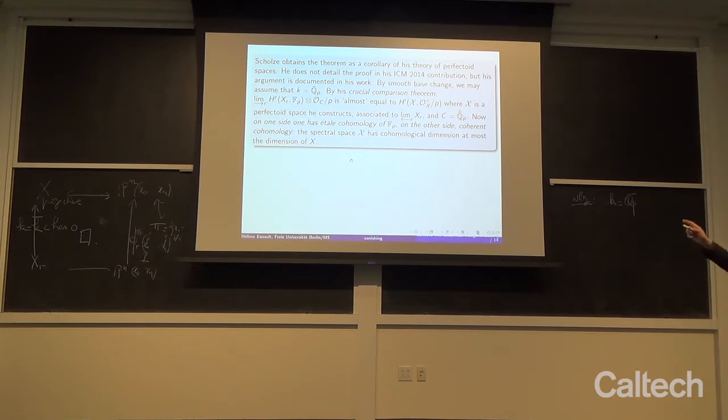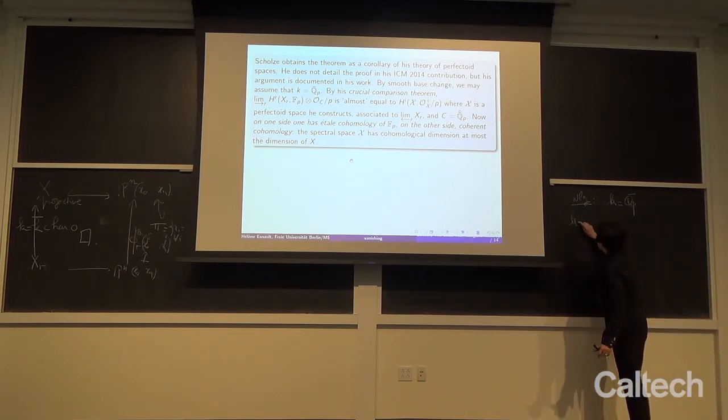Now something happens, which unfortunately, because we don't have enough board, has disappeared, but which was already hidden in the presentation I had done. I wrote here that by this crucial comparison theorem, we can say that one cohomology is almost equal to another cohomology. So let me first focus on the left-hand side. We have this inductive limit.